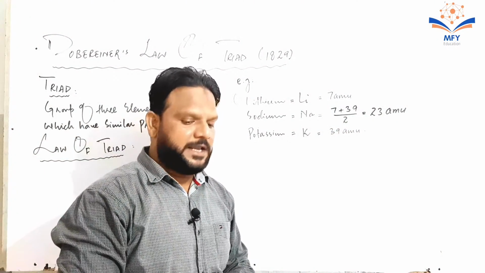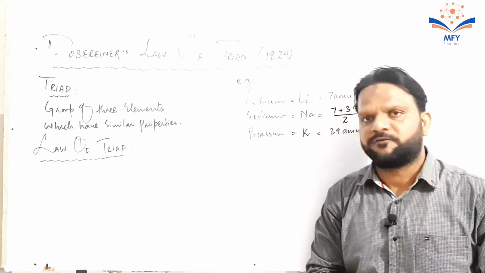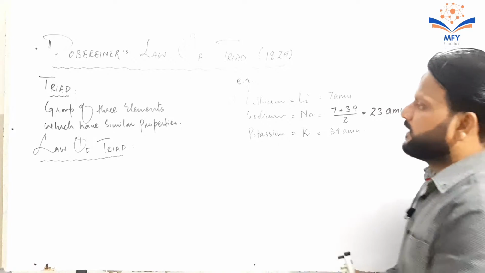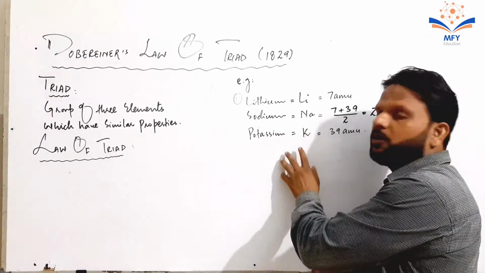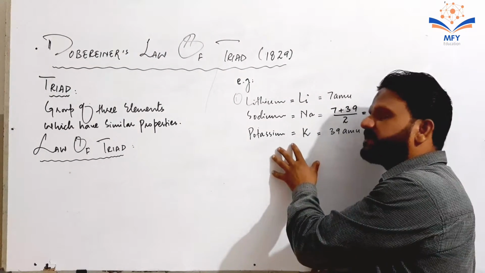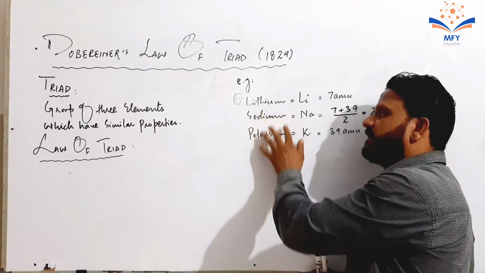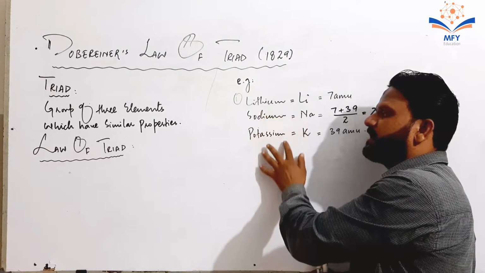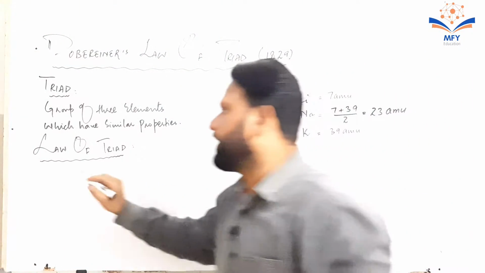It means that if we write the statement of Dobereiner's law of triads, we can say that the mass of the middle element will be equal to or nearly equal to the average atomic masses of the first and third, means first and last element. Now we are going to state the law of triads.